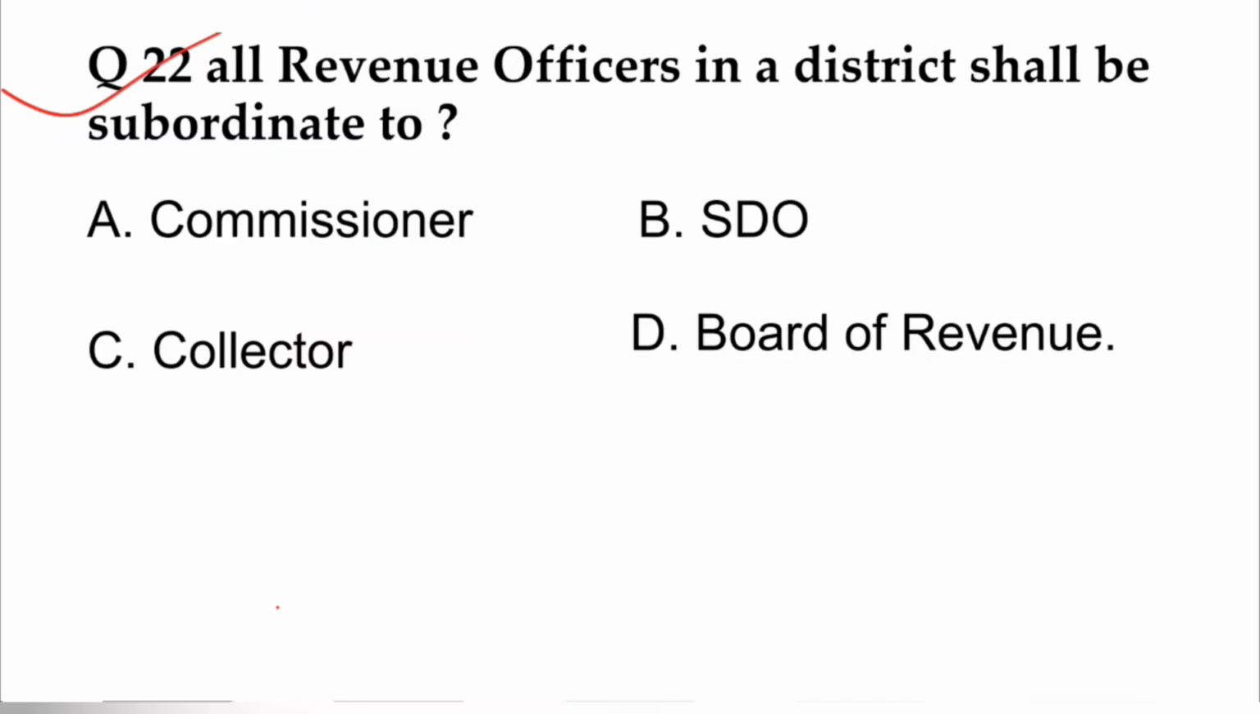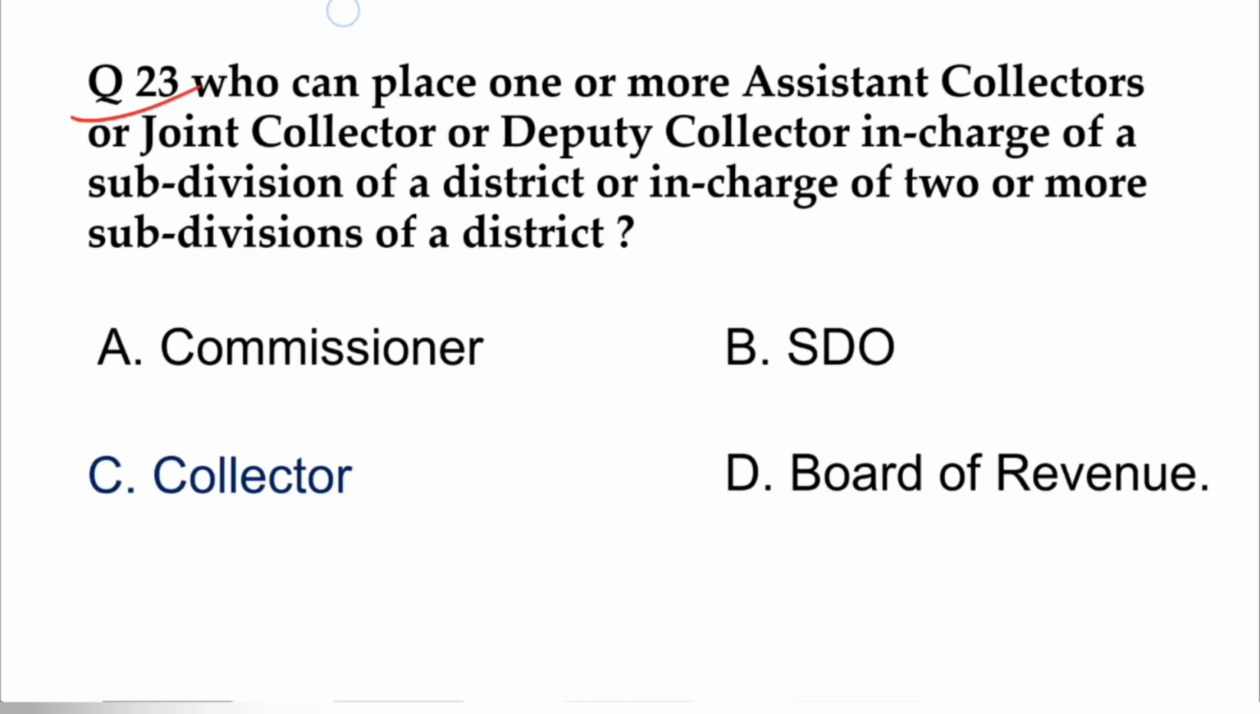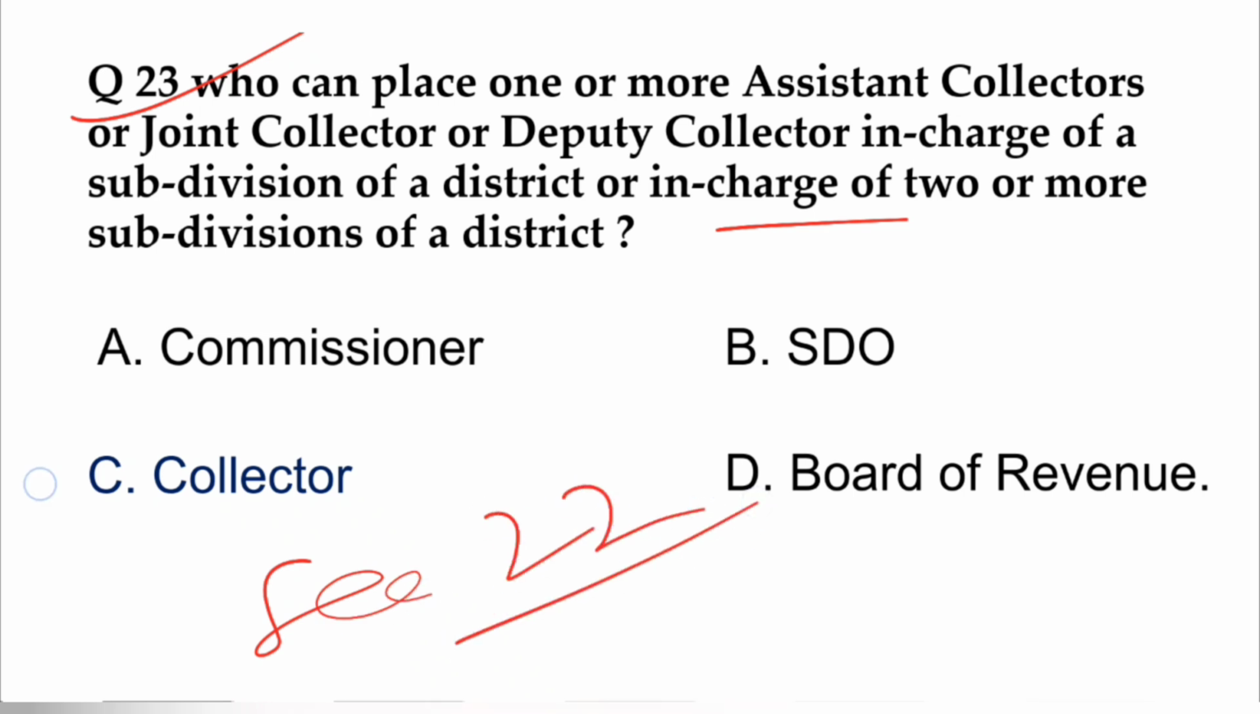Next question is all revenue officers in a district shall be subordinate to. So options are Commissioner, SDO, Collector. So right answer is Collector. Collector obviously holds a post there as a district magistrate also. So he is the authority of district, and every officer in the district, revenue officer, shall be subordinate to Collector. So C is the right answer. Next is who can place one or more assistant collectors or joint collector or deputy collector in charge of a subdivision of a district or in charge of 2 or more subdivisions of a district. So this is provided in section 22 of the Act, and collector is the authority. So collector can do the same.